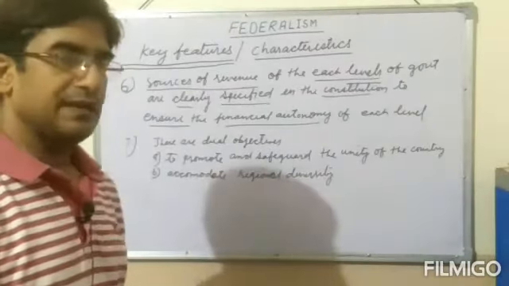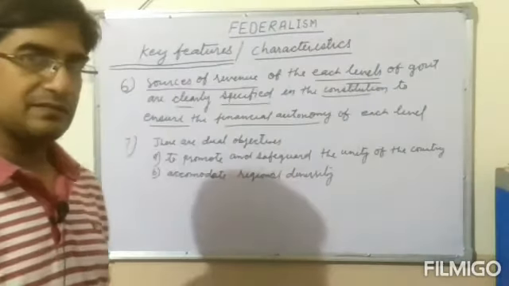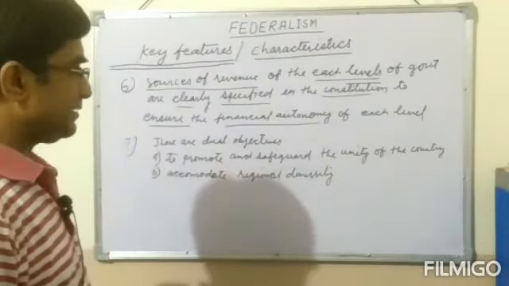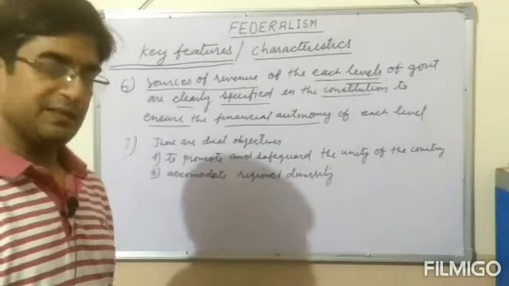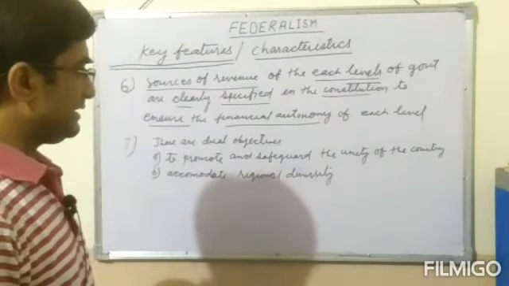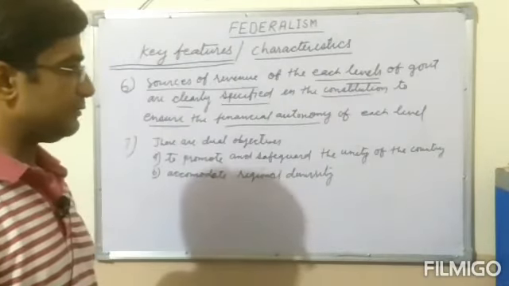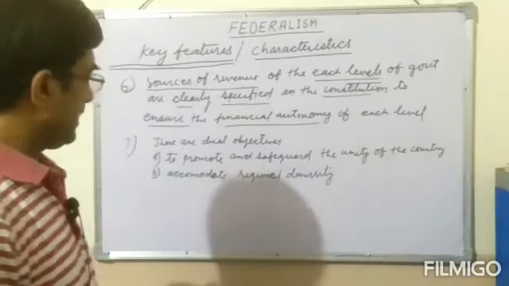This is the aim of any federation, that the unity of the country should be maintained and protected through the various steps of the government, because it is very important to protect the unity of the country anyhow.